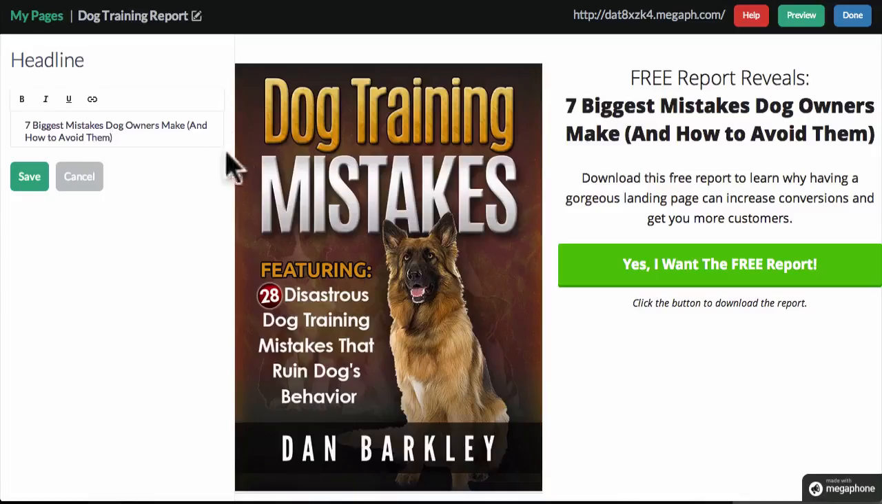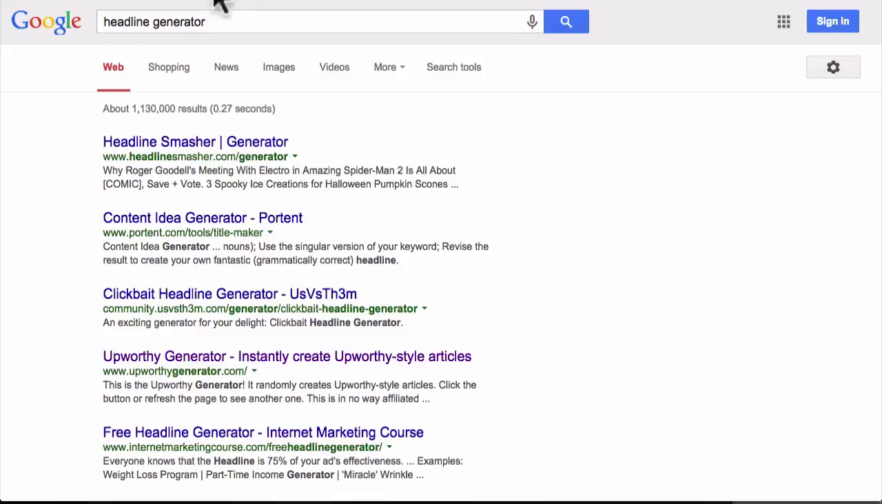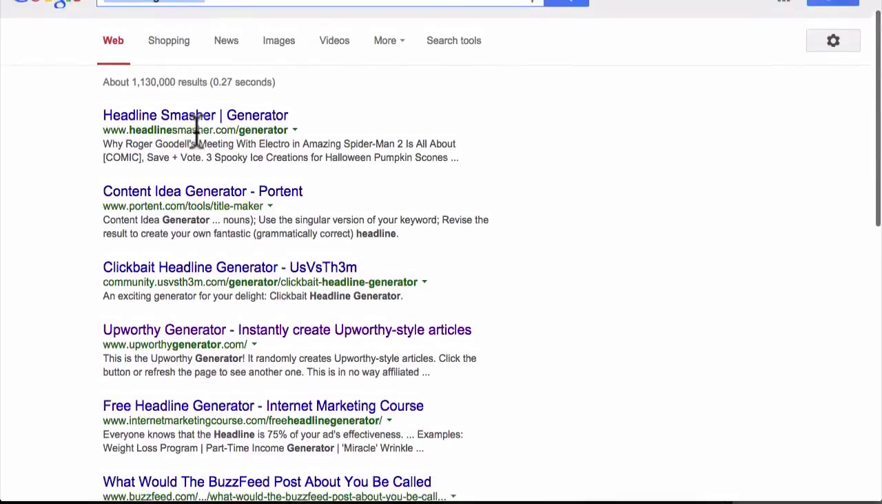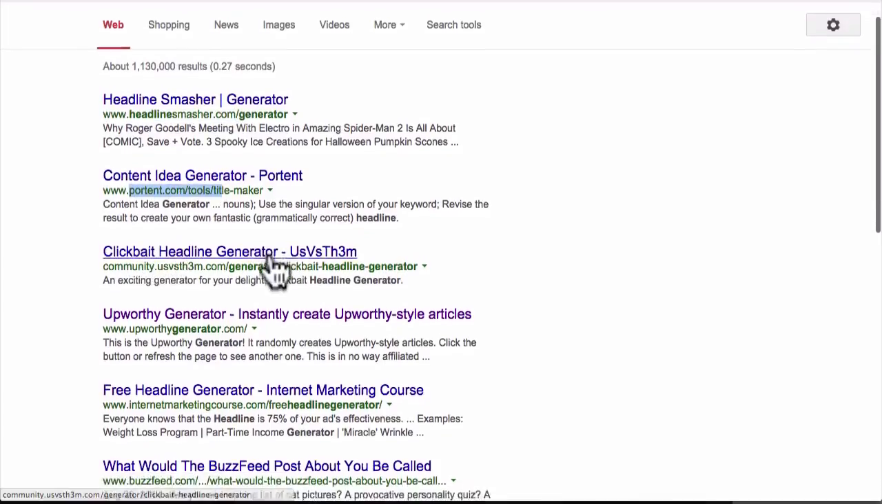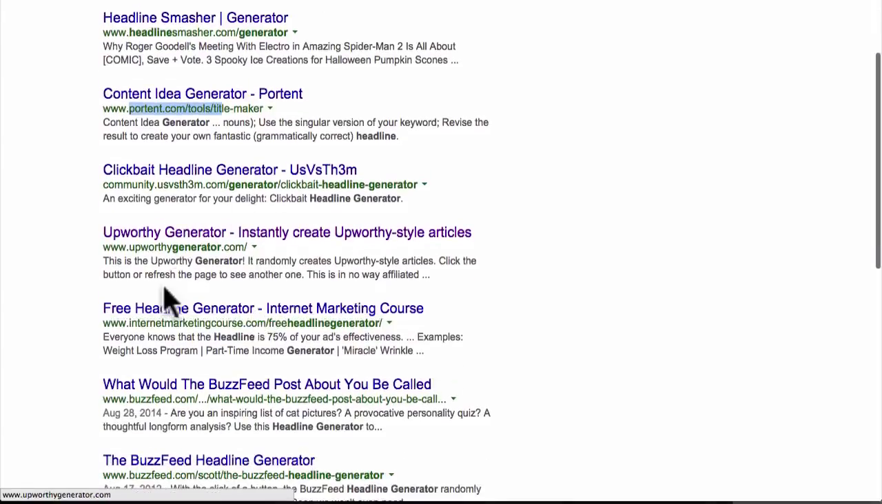Now, the other thing you can do if you're having trouble coming up with a really good headline is go to Google and do a search for headline generator. You're going to see a whole bunch of really great free tools that can help you come up with headlines. These things generate awesome headlines. Look, headlinesmasher.com, portent.com, the clickbait headline generator, the Upworthy generator. A whole bunch of great ones here.